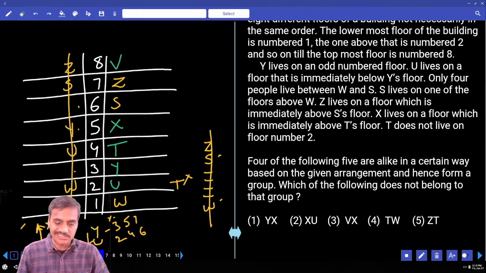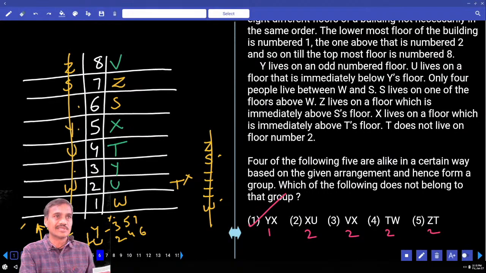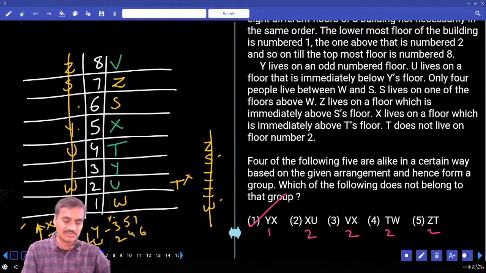Y and X, there is exactly 1 floor between these two. X and U, there are 2 floors. V and X, there are 2 floors. And T and W, there are 2 floors. And similarly between Z and T, there are 2 floors. Except in choice 1, in the remaining choices there are exactly 2 persons in between these two. Whereas in choice 1, there is exactly 1 person, that is the odd one. Question number 6.